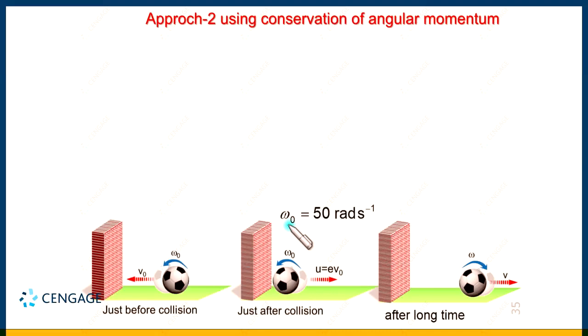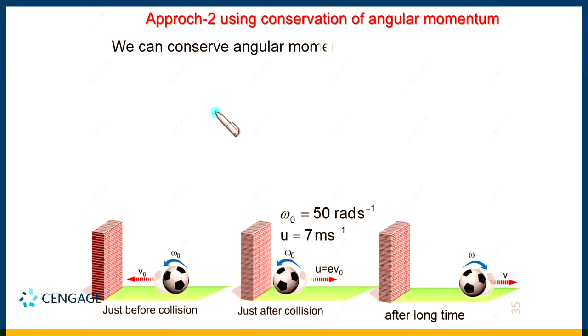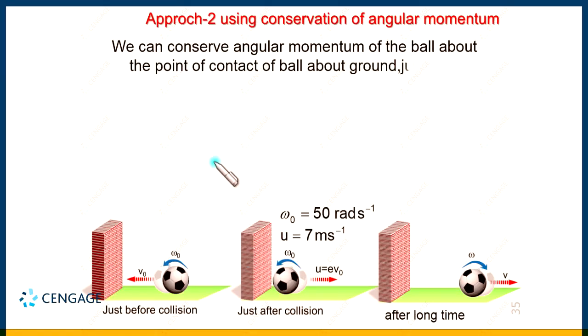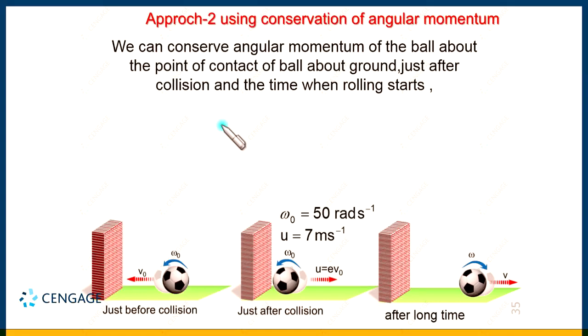We know the angular velocity just after collision is 50 radian per second, and we also know the linear velocity just after collision, that is 7 meter per second. These two values we know. And this situation is the combined rotation and translation situation. So we can write the angular momentum of this ball by the formula: L vector equal to I naught omega plus r cross mv.